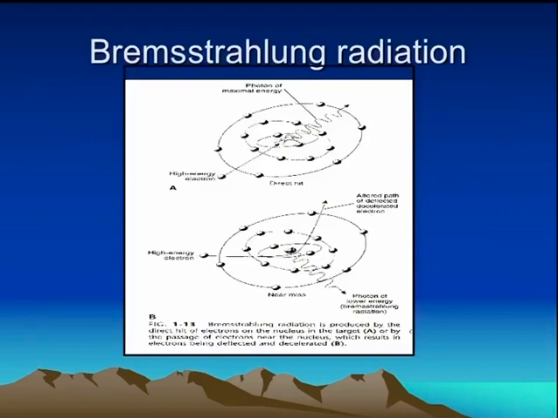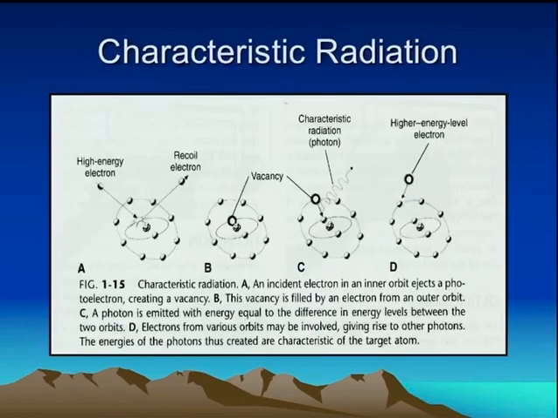If there is a direct hit, then there will be the formation of photons of maximal energy, and if only the path of the electron is altered, that is the near miss phenomenon, then photons of lower energy will be generated. Coming to the characteristic radiation.